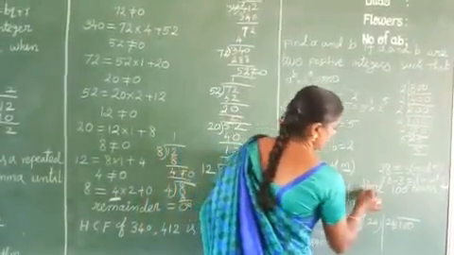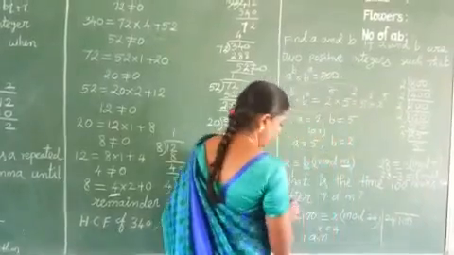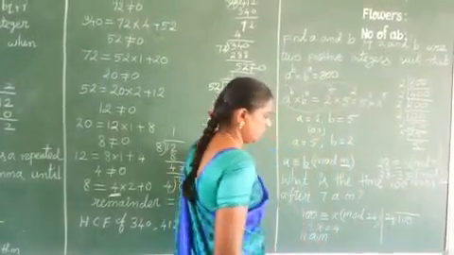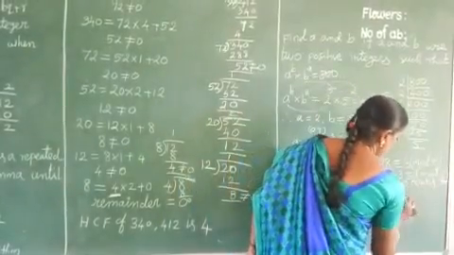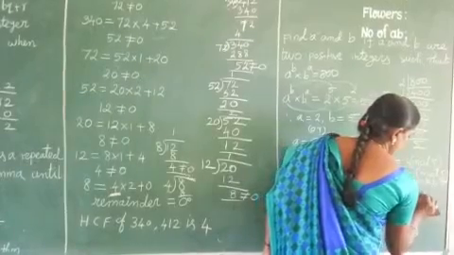What is the time 100 hours after 7 a.m.? Here 100 hours is given. So 1 day is equal to 24 hours.